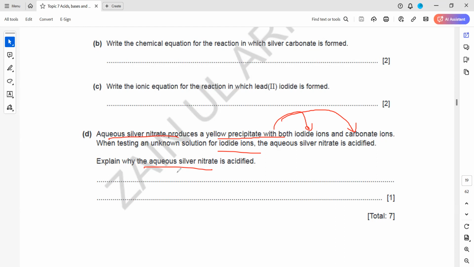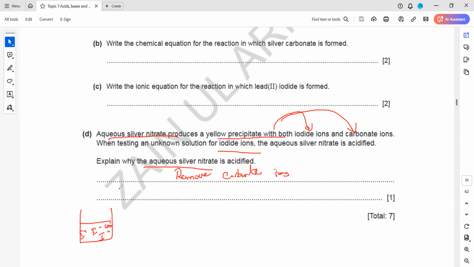So what is the reason for adding the acid? It will remove the carbonate, because acid can react with carbonate. So it does not interfere with the result. Otherwise, you may have iodide ion and some trace of carbonate ion in the solution, so what will happen? Mostly the solution is iodide.